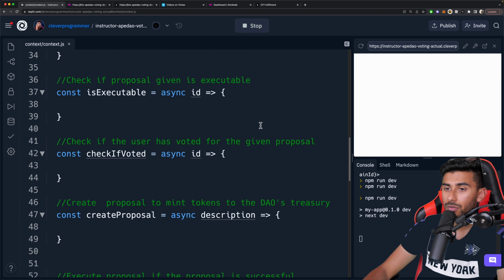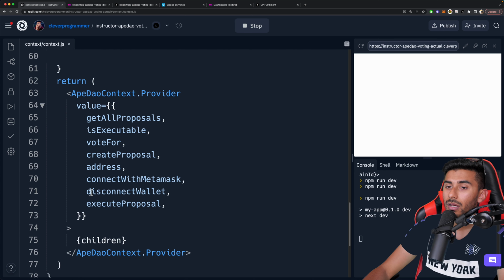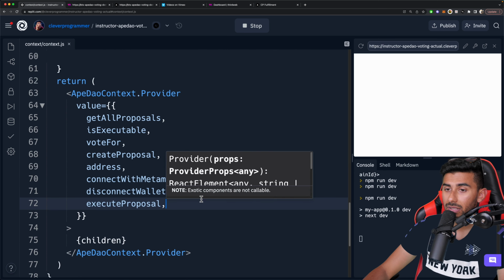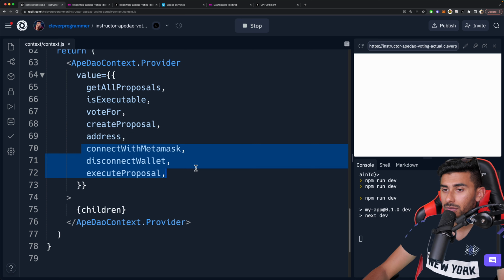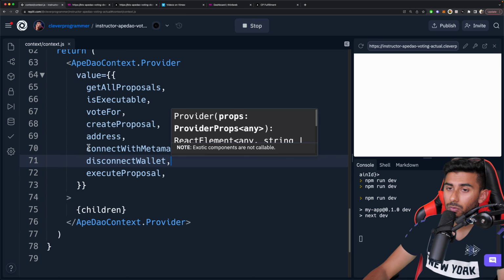Now what we have to do is go down and export all of these. Luckily, our exporting is already done. So normally you would have to export this. Make sure that you say connectWithMetamask, disconnectWallet, and address.